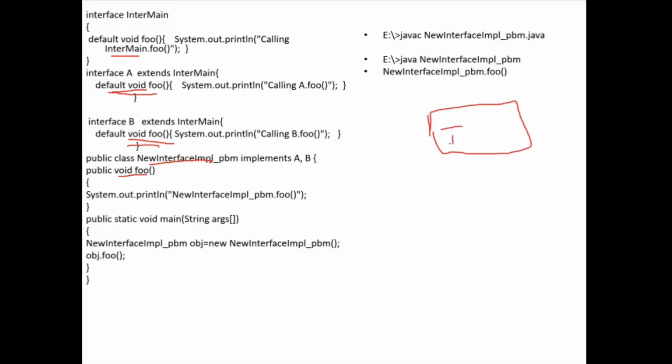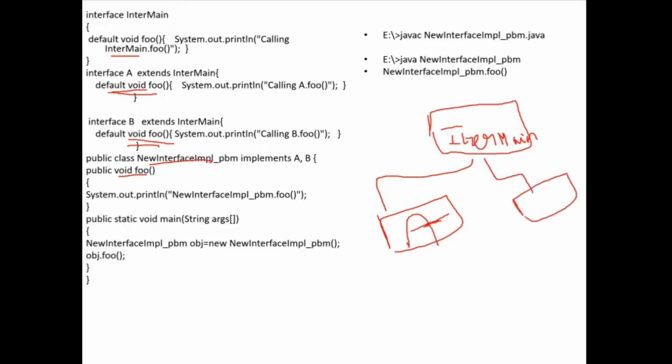So first the interface main. This interface main I have one method. Now from this, A is inherited, and then B is inherited, and then C, the new interface implementation.